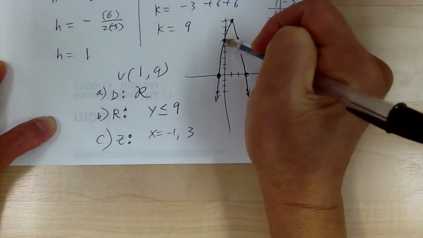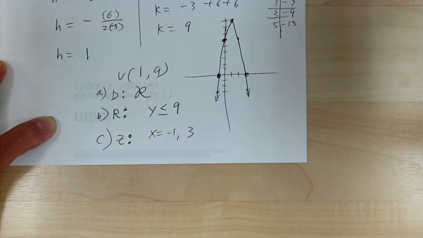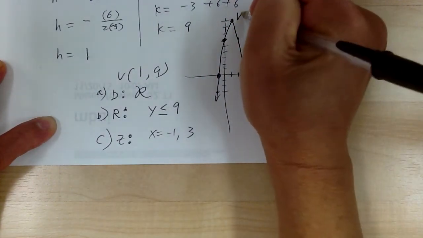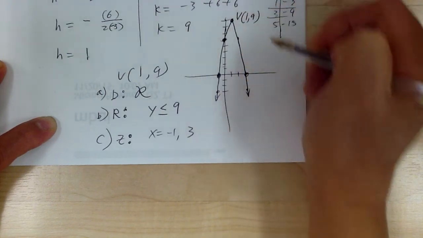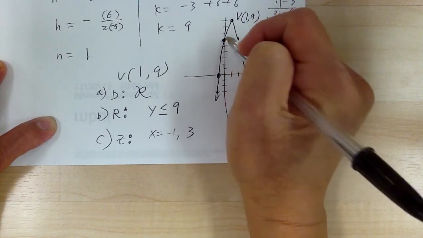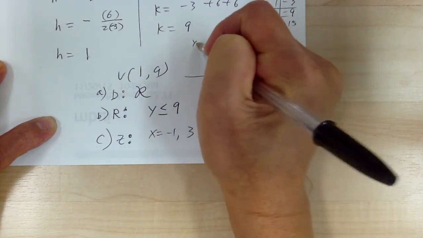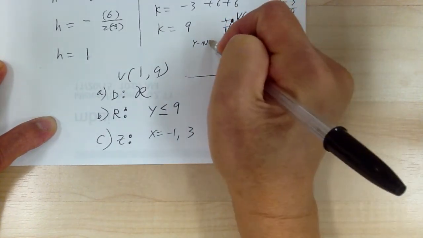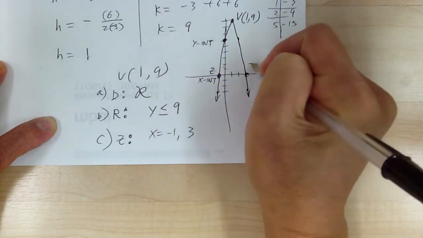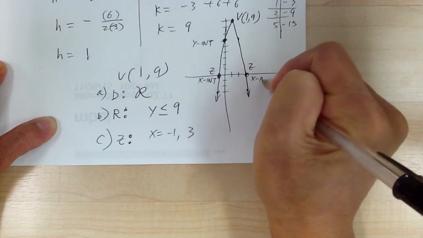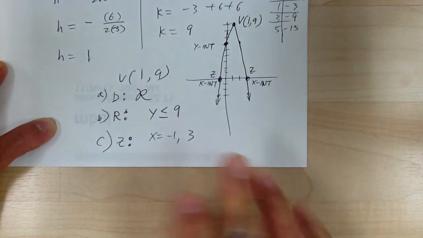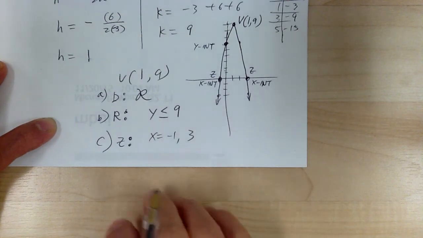So there are several important points. Okay, so this is called the vertex. So make sure you know the important features. This is your y-intercept. Okay, so that's your y-intercept. This is called your zeros or x-intercept. They are the same thing. So zeros or x-intercept. So make sure you're familiar with all the terms. Okay, so that's what you have to do, and that's it.